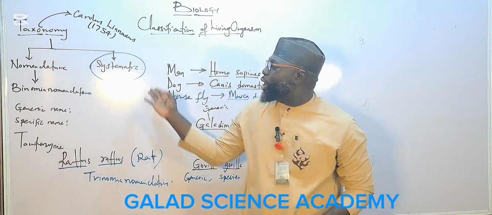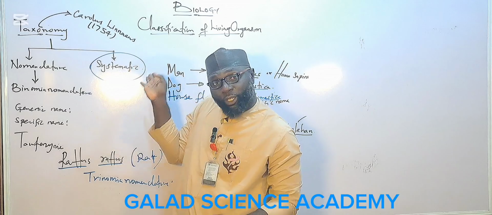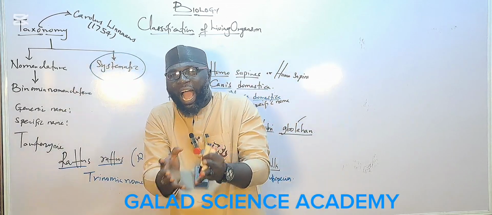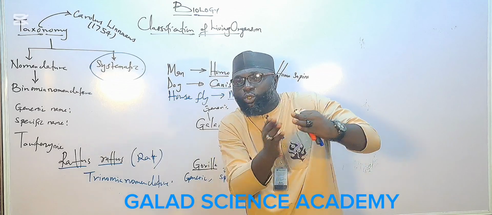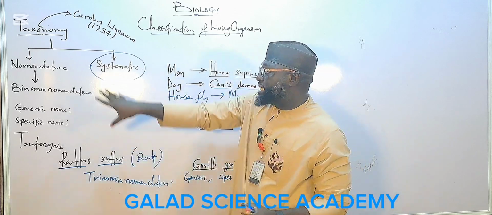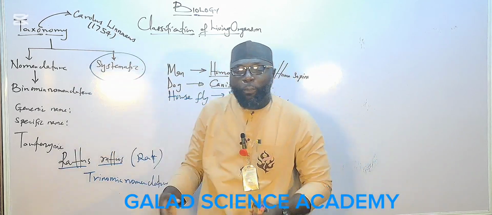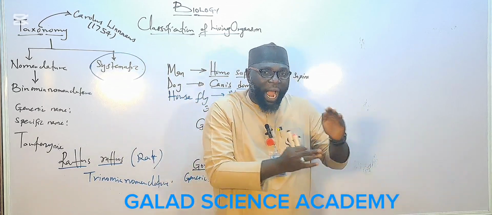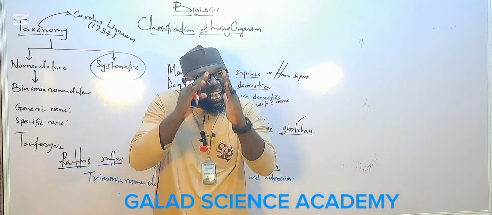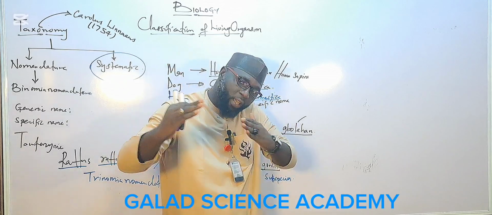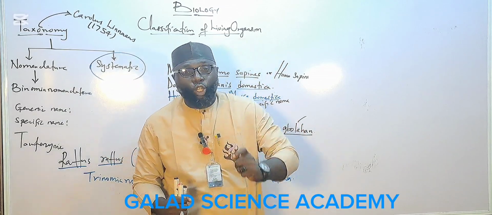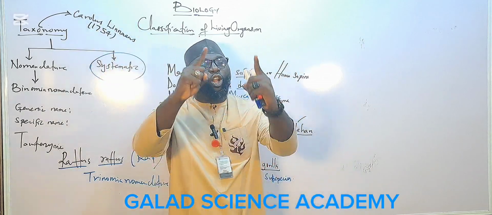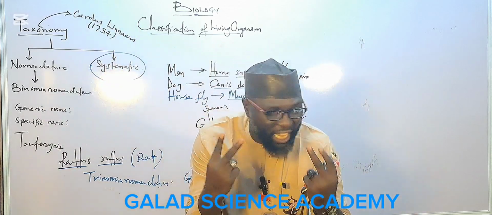Are you with me? So systematics is the process of the study of the diversity of living organisms and the evolutionary relationship between them, or the process of grouping organisms into the groups they belong to by using the evolutionary trend or relationship between them. Through this systematics, Linnaeus divided all living things into two kingdoms.